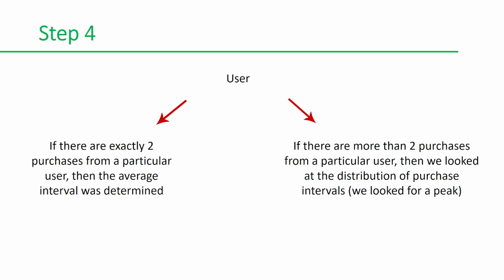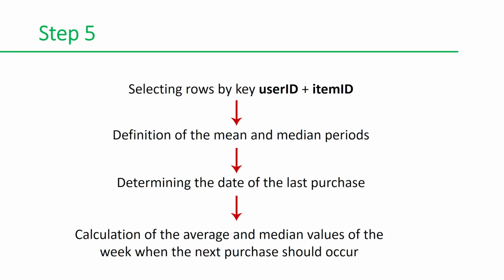At this step, we started only from the person himself, the user of the online store. We looked at the frequency with which he buys goods in general. If he had two purchases in the entire history of operation, then we calculated the average value. If there are more than two purchases, then we looked for a peak in the distribution of purchases of goods. And just like in previous cases, we received a value which, as we assumed, indicated when the user would make the next purchase.